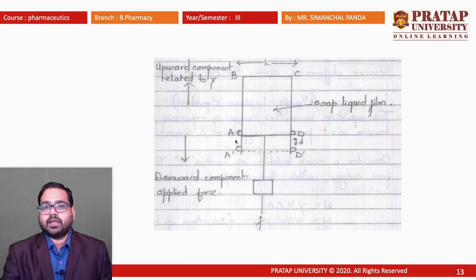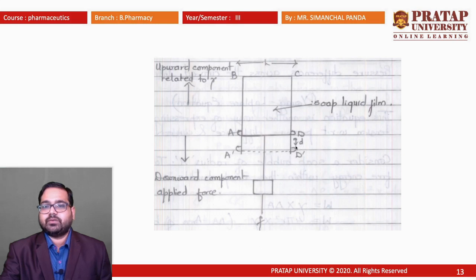This is A, B, C, D. This is the rectangle, and in this we are keeping a drop of foam. A drop of foam is applied here. So due to the surface tension, it will form a film, and once the film is generated, we have to move from AD to A dash D dash. We have to apply certain force so that it can move slowly.